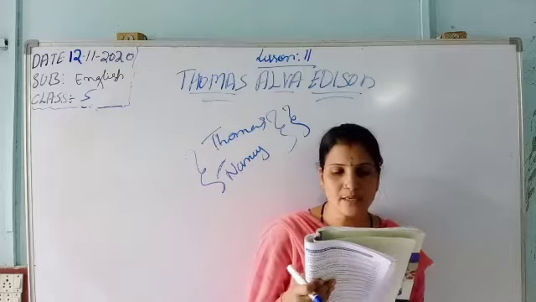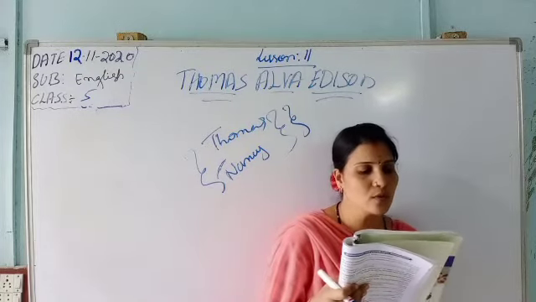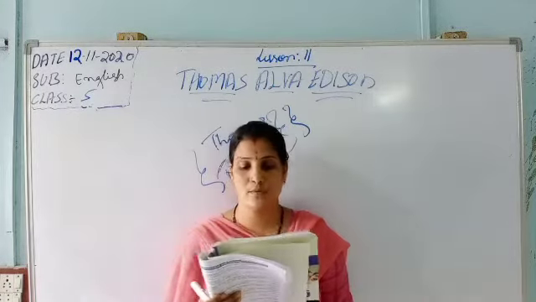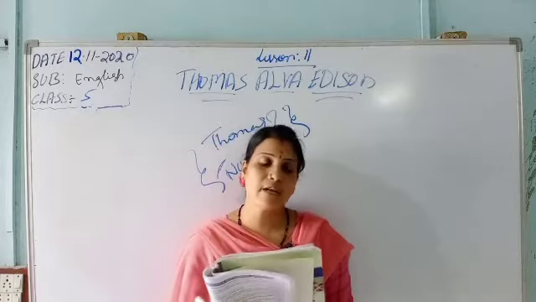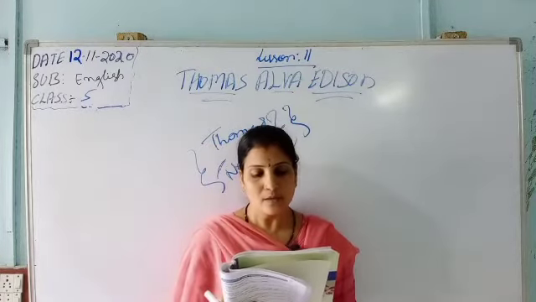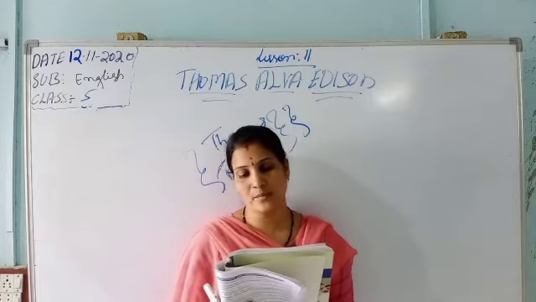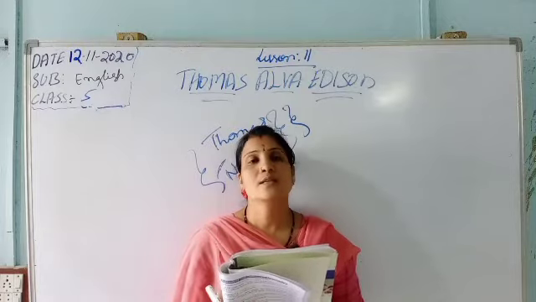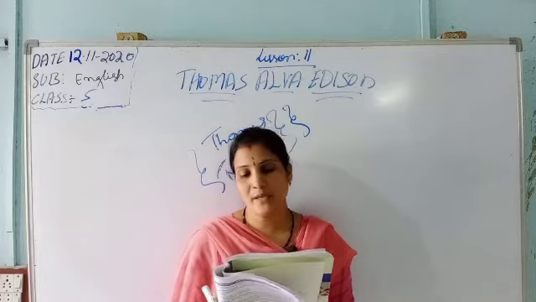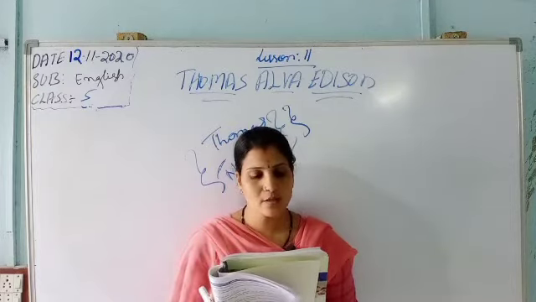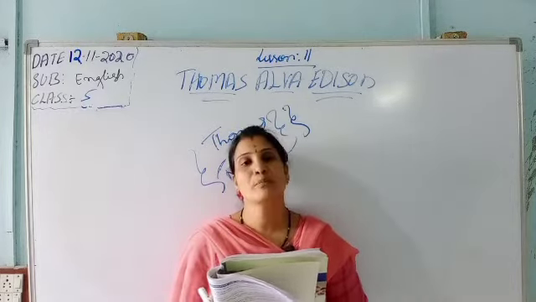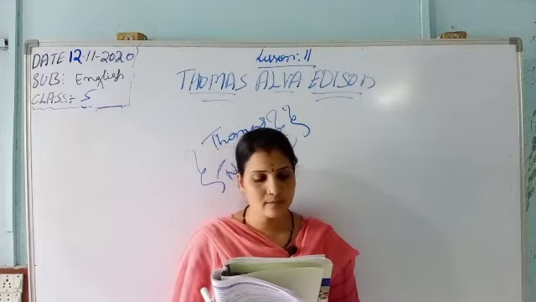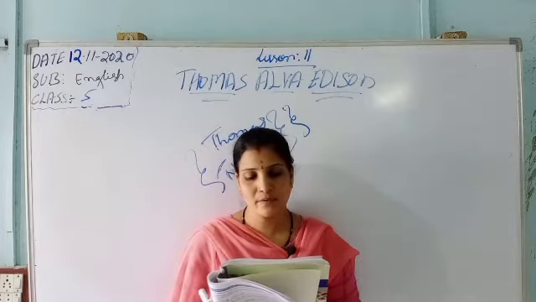When Edison was 12 years old, he took a job as a train boy on the Grand Trunk Railway. Thomas sold newspapers and candy to the passengers. So he went into the train and started selling newspapers and candies, chocolates like that. He also printed a weekly newspaper, the Weekly Herald. He spent all he earned on books and equipment for the chemical laboratory.